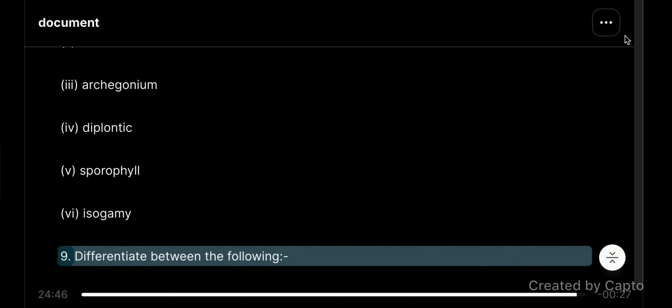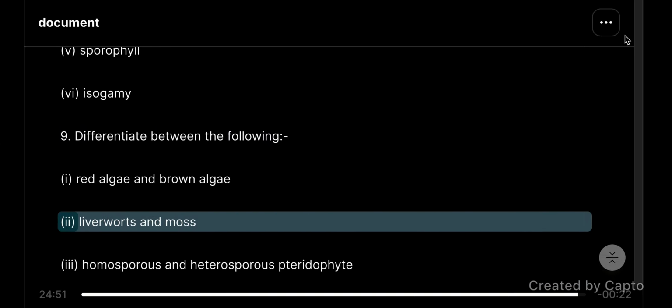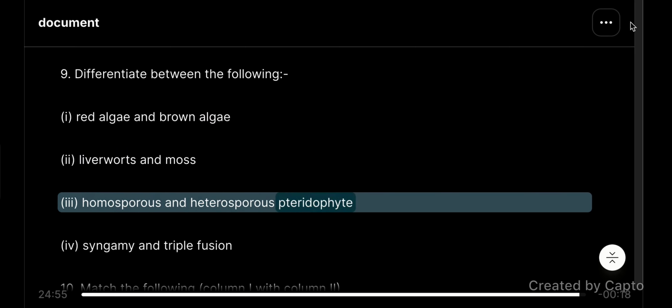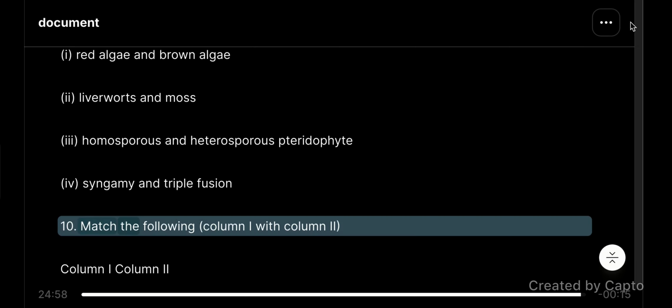VI. Isogamy. 9. Differentiate between the following: I. Red algae and brown algae. II. Liverworts and moss. III. Homosporous and heterosporous pteridophyte. IV. Syngamy and triple fusion.